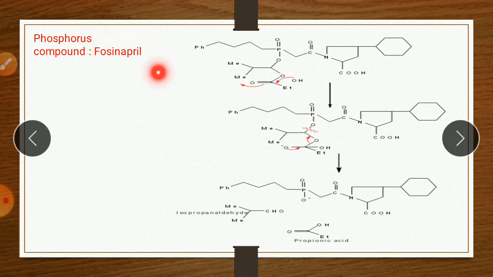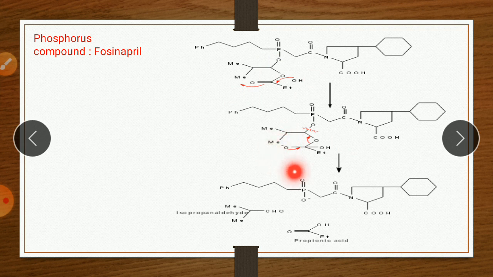So this fosinopril containing a phosphate group is also a prodrug, and therefore bioactivation is required. Here is the conversion of fosinopril into its active form. First a water molecule attacks, and it becomes O minus with a hydroxyl group attached.